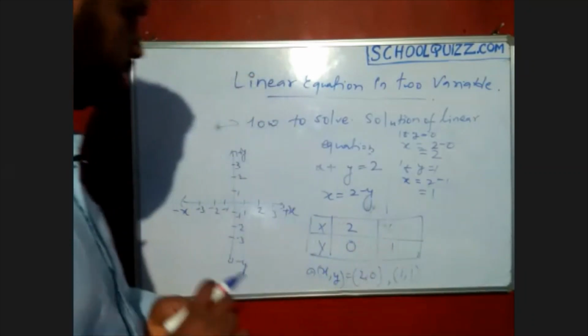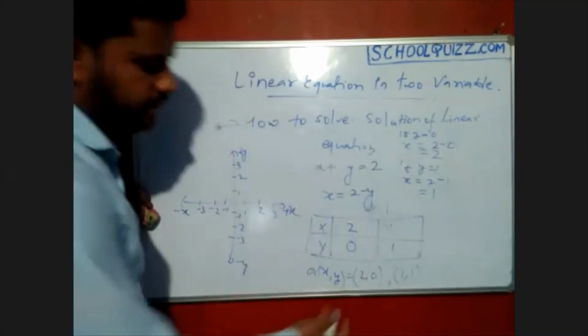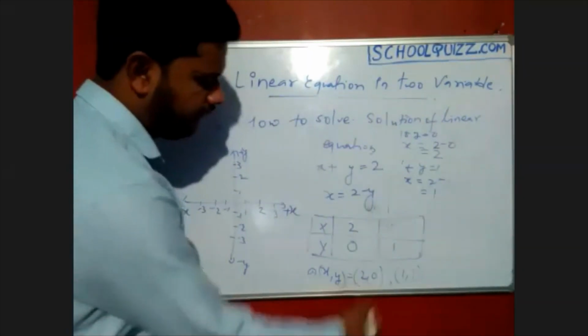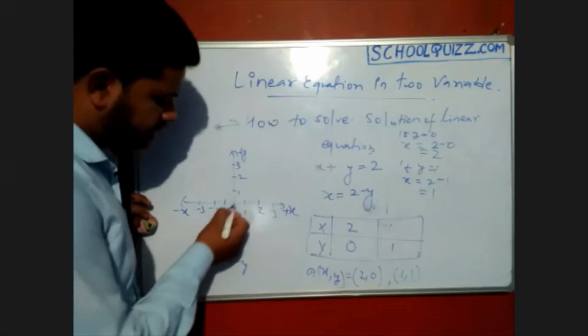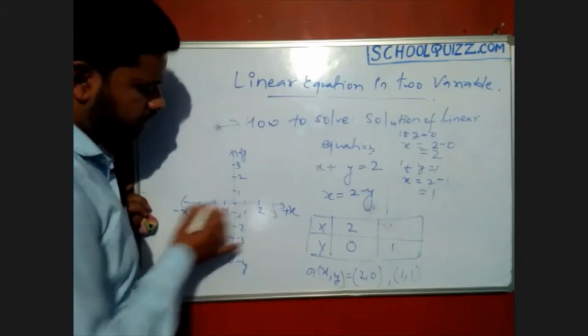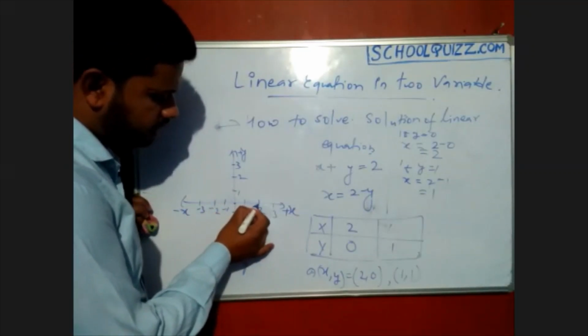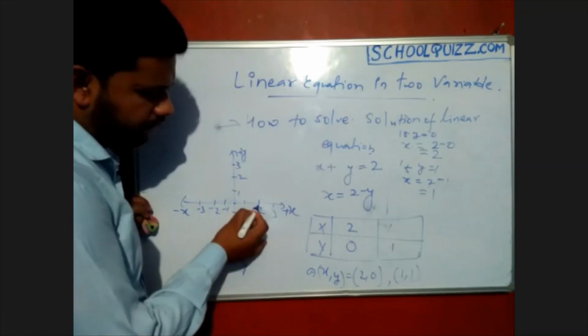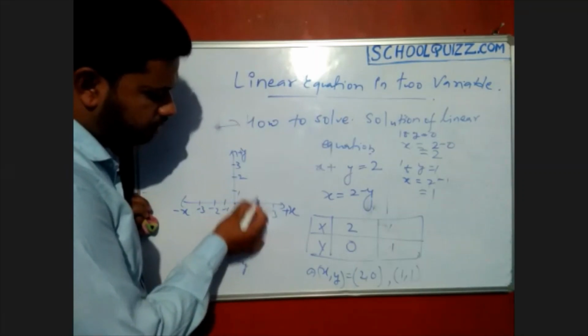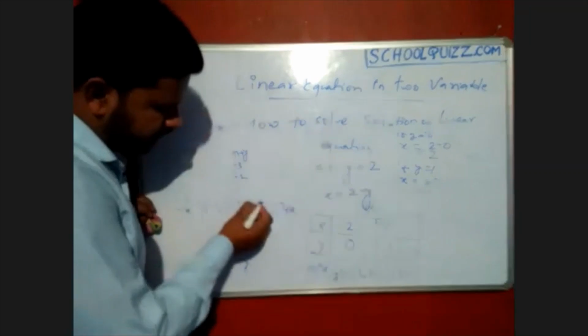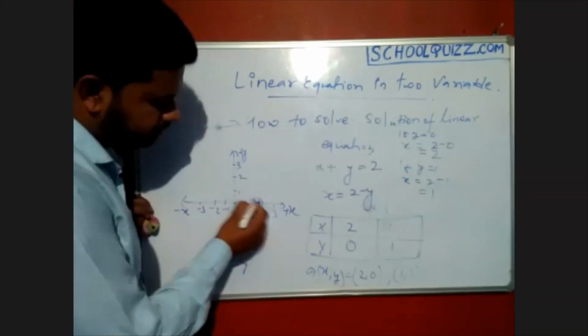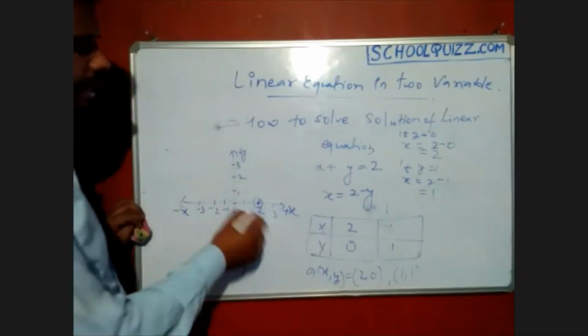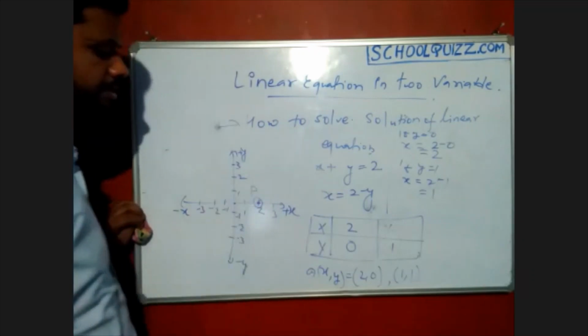Okay, so how to plot? See, first x is 2 and y is 0. So go for the x. X is 2 means you are at 0, move along the x-axis, and you will get the 2 here. Again, y is 0 means no need to move upwards or downwards. Okay, keep it here. This is your first point. Mark it, suppose let it be point p.